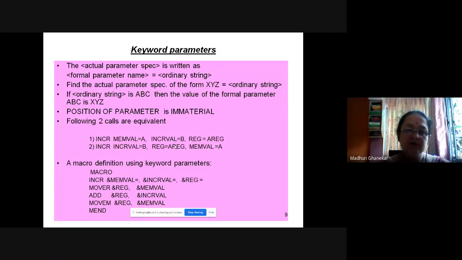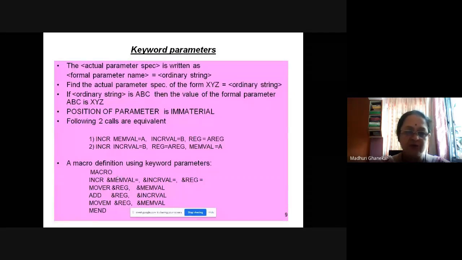Here, the position is not that important. So you can alter the position. You can change the position of the parameters. But how you write the body of the macro? You are required to write inside the macro definition the equals to sign after the parameter. So if at all the parameter contains equals to sign, then it is treated as the keyword parameter. If the parameter does not contain equals to sign, then it is positional parameter.